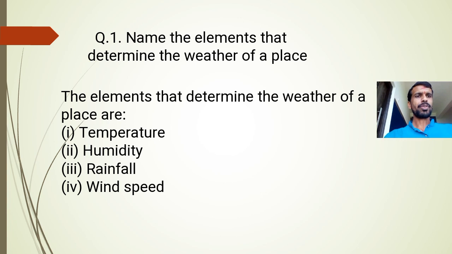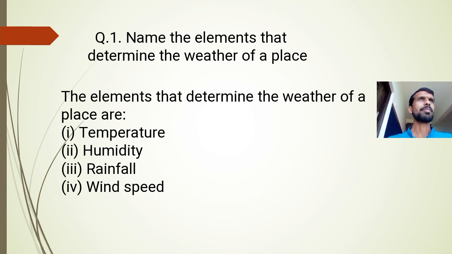So in the previous video we discussed the last point of the lesson, that is adaptation in the tropical rainforest. Correct? Today we will be discussing the exercise of chapter 7. Think about whatever you have learned, and before watching this video, read the textbook.